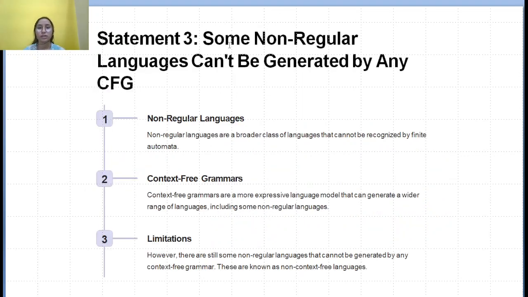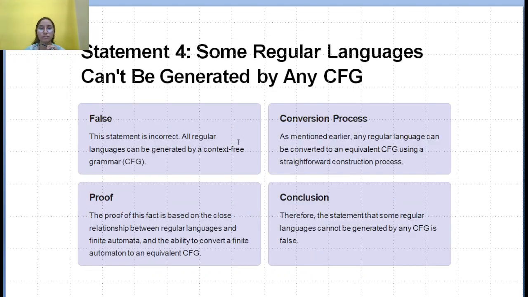What is our statement number 3? Statement 3 says that some non-regular language cannot be generated by any context-free grammar. So this statement is also false because there are still some non-regular languages that cannot be generated by any context-free grammar. They are also known as non-context-free languages.